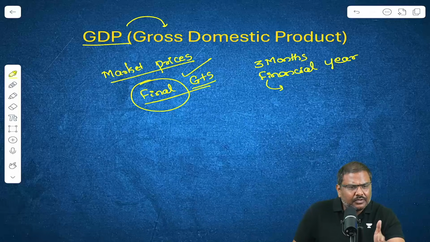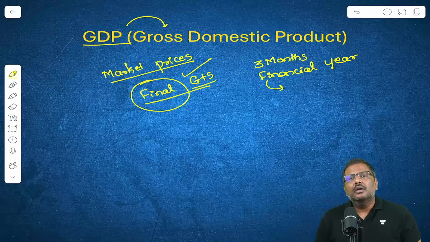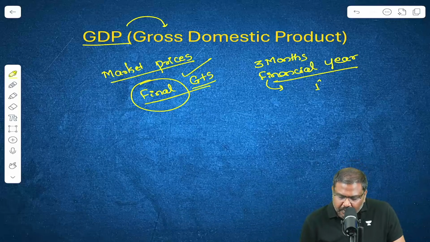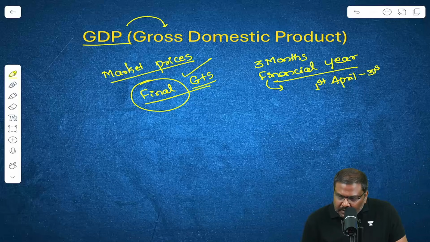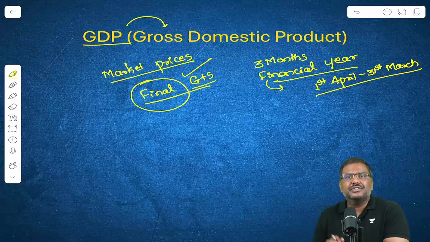The calendar year starts from 1st January and ends on 31st December. Whereas the financial year that we use starts from the 1st of April and ends on 31st March. It will start on the 1st of April this year and end on 31st March of next year.